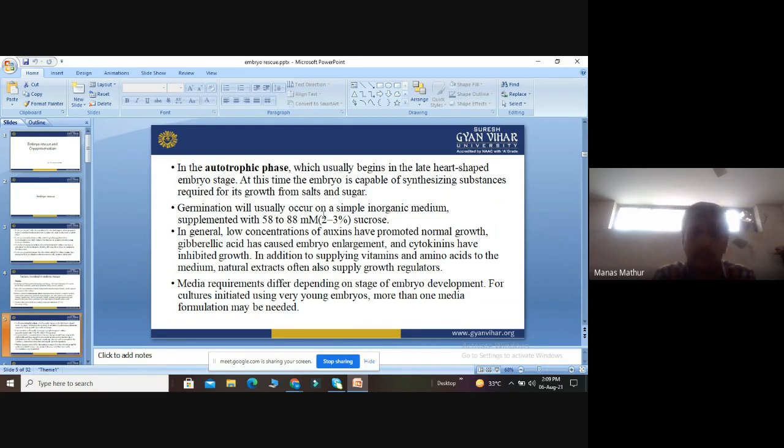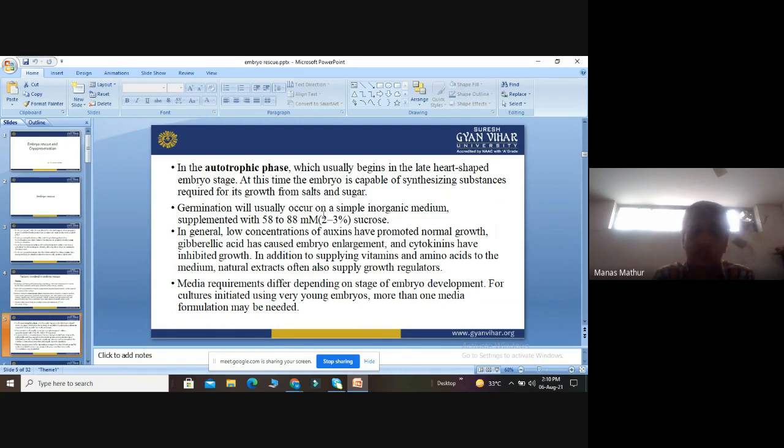So germination will occur on a simple inorganic medium, which is supplemented with 58 to 88 millimolar of sucrose. This concentration is fair enough for germination in the simple inorganic medium. However, in general, low concentration of auxin promotes normal growth, mainly root. Gibberellic acid causes embryo enlargement.